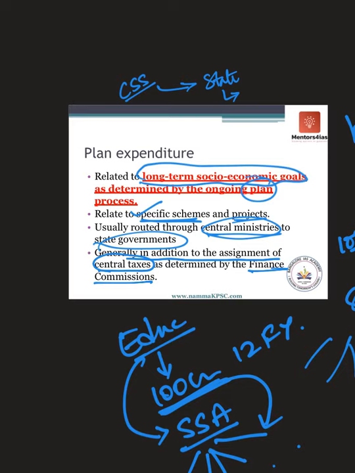In addition to that, the central government would give money to the state government through centrally sponsored schemes. Various centrally sponsored schemes which you would have heard of were all being funded by the central government. That's why it's called a centrally sponsored scheme. They were decided earlier by the Planning Commission, and the money that was spent through this channel was put under what was known as planned expenditure. This whole classification had an inherent problem. Let's have a look at it and why it was done away with.